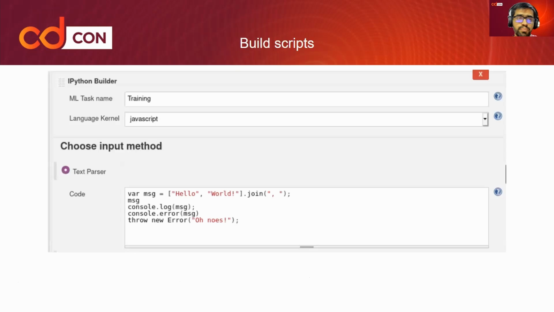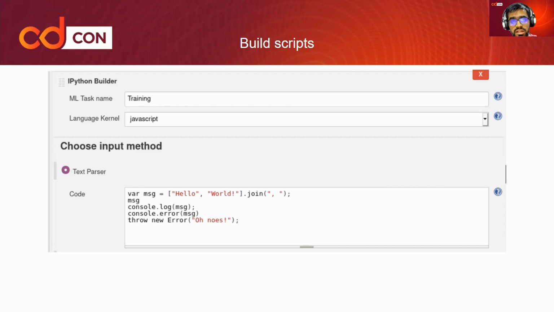Now, one of the most important steps inside the machine learning plugin is the build scripts. Essentially, we can give any kind of machine learning task name, whether it's training, testing, model deployment, the model learning phase, or making the model more efficient, like normalizing the model. All those different kinds of steps can be given in the machine learning task name. And these will be helpful if you have certain artifacts, like HTML or images, which will be saved under that particular name.